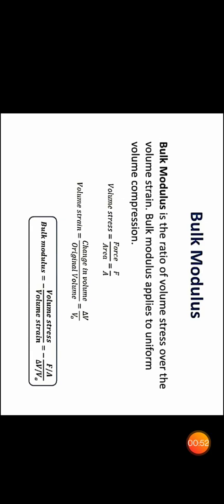Therefore, the bulk modulus, with a negative sign, is volume stress upon volume strain. The equation we get here is B equals minus F upon A upon delta V upon V0.